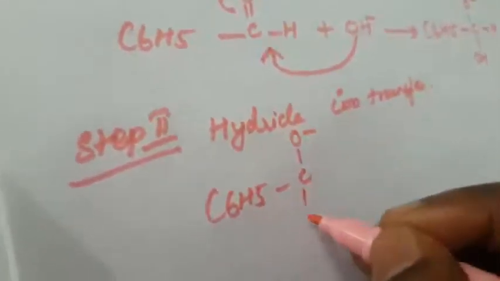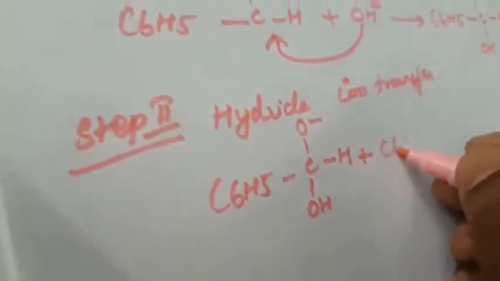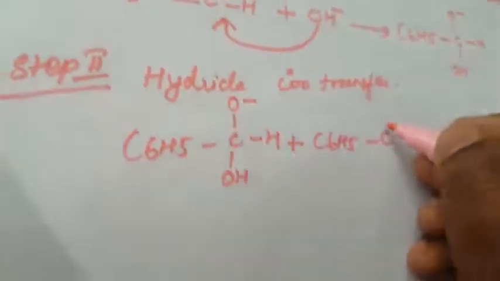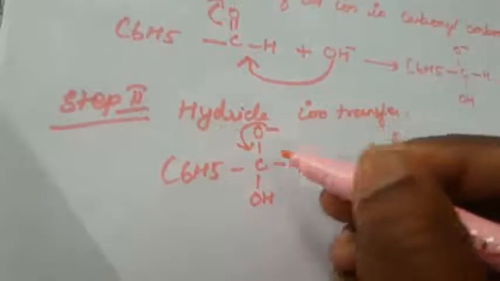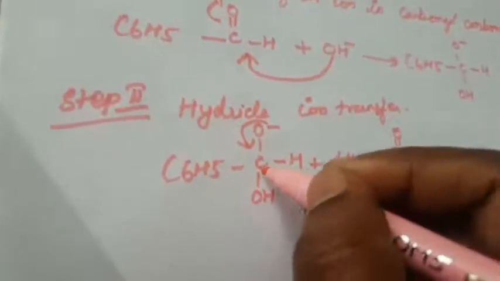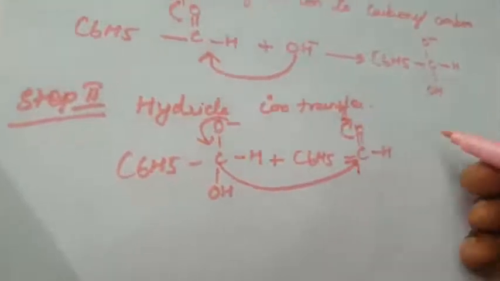So that is another molecule of benzaldehyde. So that is C6H5 CO-OH. This compound, the acid, you write again as another compound of C6H5 C double bond OH. So what is the reason? This bond is coming to be a double bond, so this compound is attached to that one. So this compound is a negative ion.